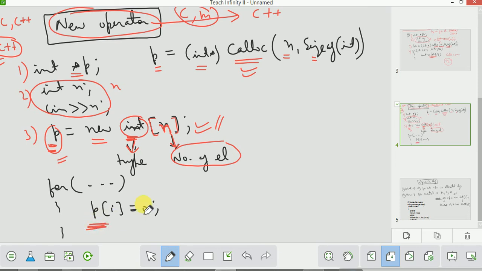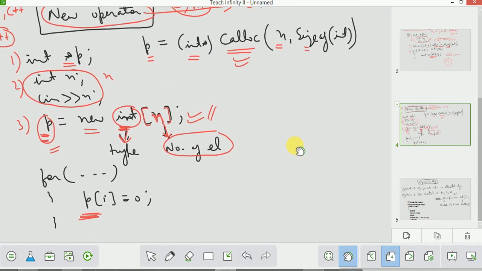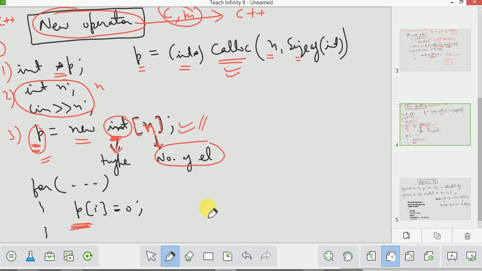Now what are the features of new? The new operator has more features. In the new operator, you do not need to specify the sizeof int. In calloc and malloc you need to specify the sizeof int.